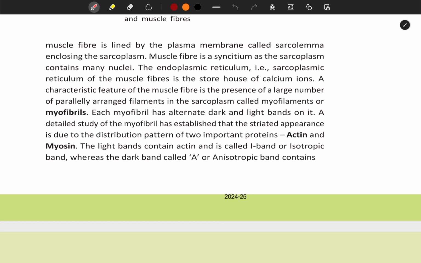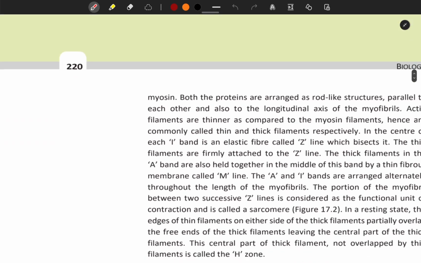Each myofibril has alternate dark and light bands on it. A detailed study of myofibril has established that the striated appearance is due to the distribution pattern of two important proteins, actin and myosin. The light bands contain actin and are called I band or isotropic band, whereas the dark band, called A or anisotropic band, contains myosin.